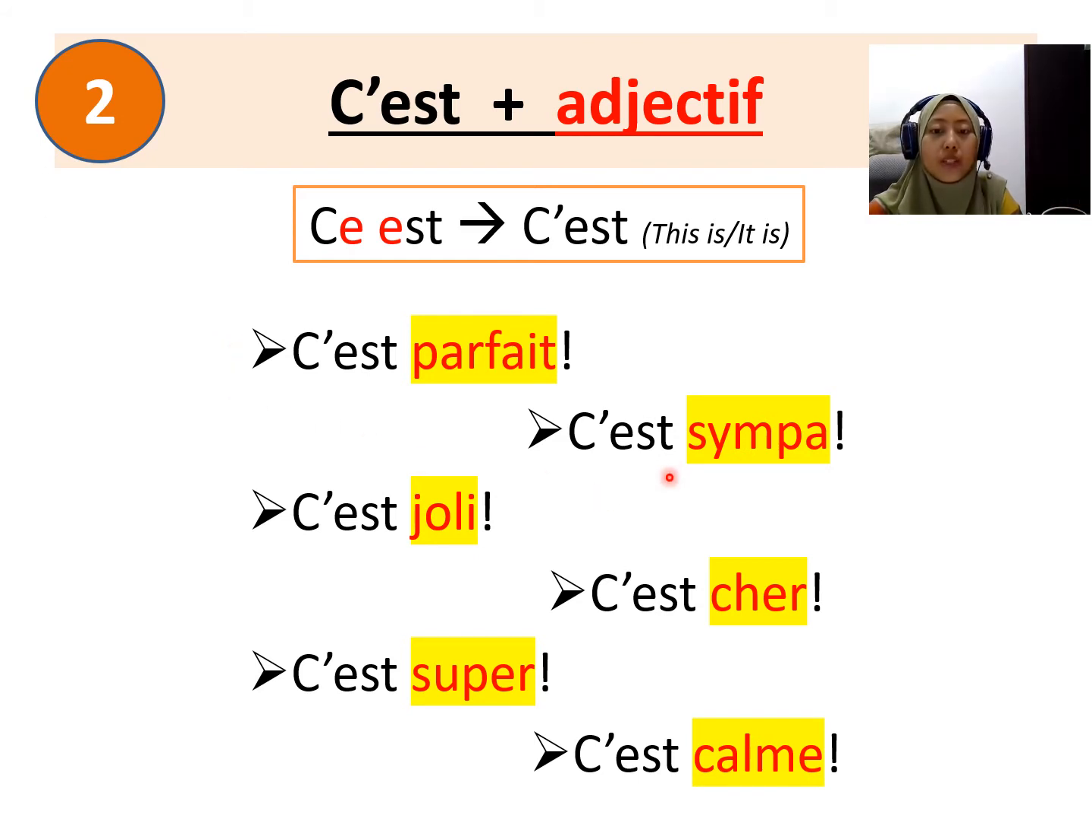Okay? So c'est sympa. It's nice. C'est joli. It's beautiful. It's pretty. Okay? C'est cher means it's expensive. C'est super. It's superb. Okay? The last one here, c'est calme. It's calm. Okay? So that's how you introduce the adjectives by starting with c'est.